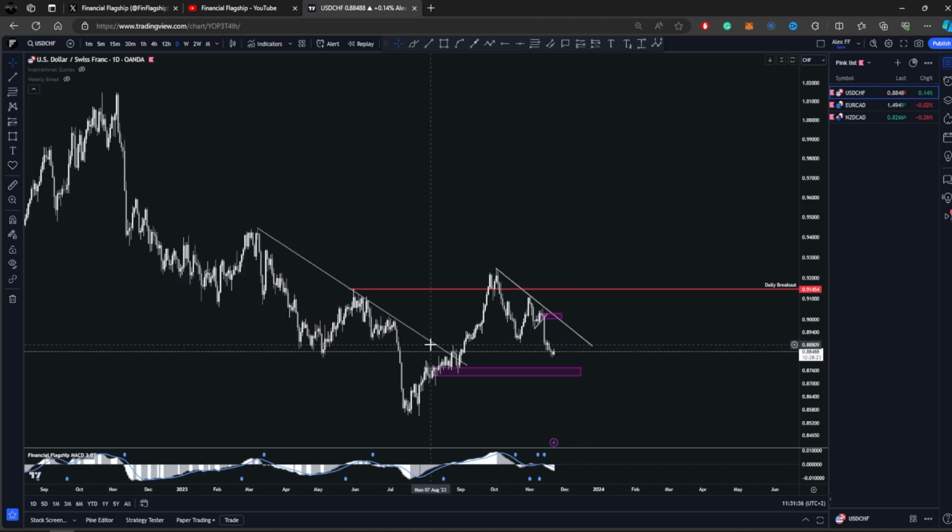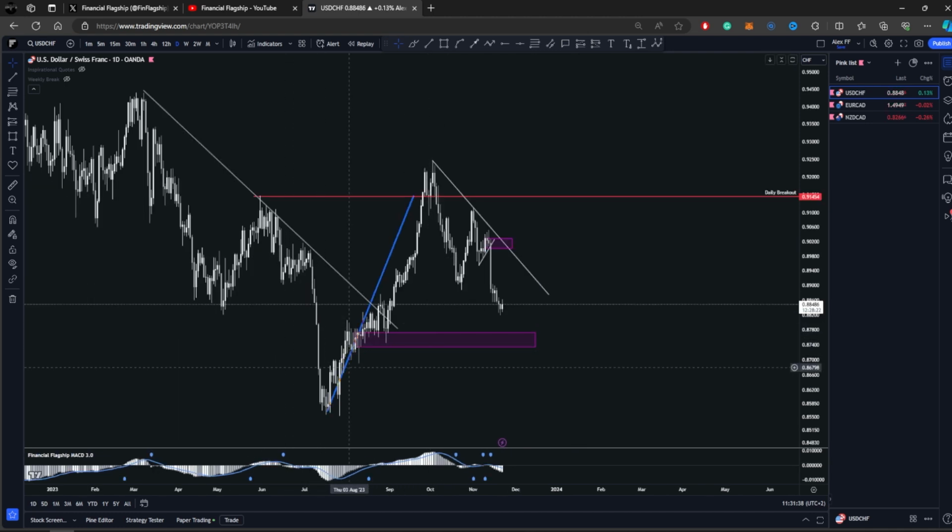As we speak here, you can see that we had this impulse towards the upside that broke this area here, and then the price started to pull back, creating a consolidation here, or at least this is the way that this thing is looking. And we have this trend line here that we have to pay close attention to if we want to engage in any buy setups.